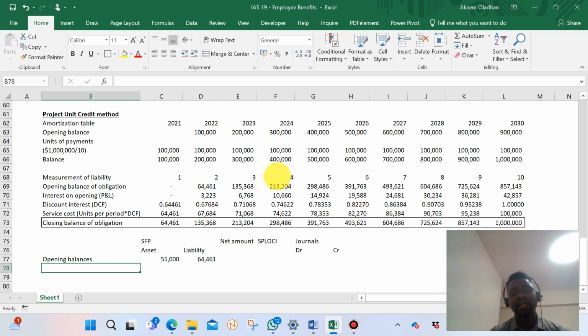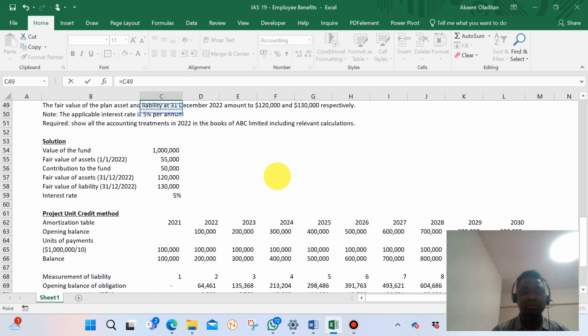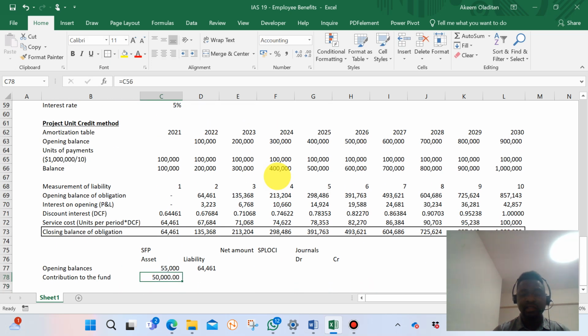So here is contribution to the fund. Our contribution to the fund will be debited to plan assets, so we debit plan assets and we credit bank. Can you see how we make it? So easy.